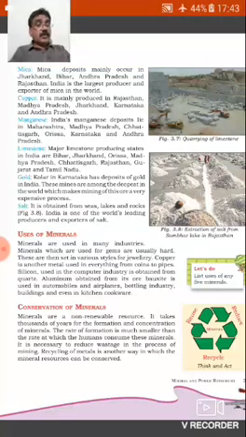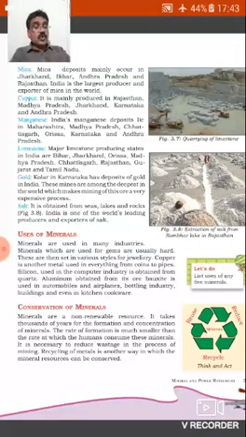Fourth, copper. It is mainly produced in Rajasthan, Madhya Pradesh, Jharkhand, Karnataka and Andhra Pradesh. Fifth, manganese. India's manganese deposits lie in Maharashtra, Madhya Pradesh, Chhattisgarh, Orissa, Karnataka and Andhra Pradesh. Sixth, limestone. Major limestone producing states in India are Bihar, Jharkhand, Orissa, Madhya Pradesh, Chhattisgarh, Rajasthan, Gujarat and Tamil Nadu.